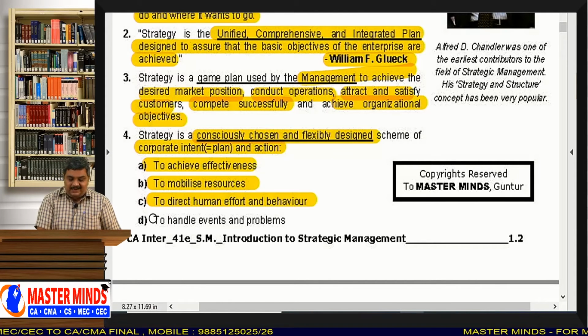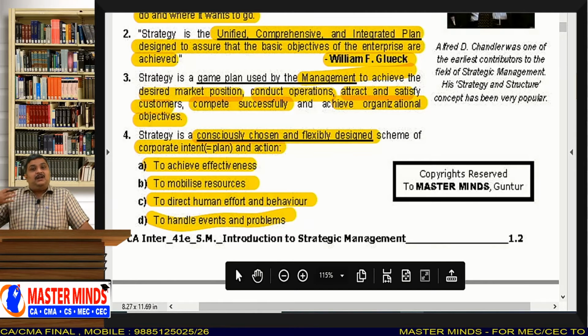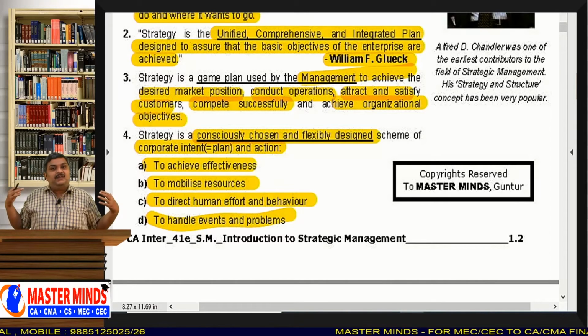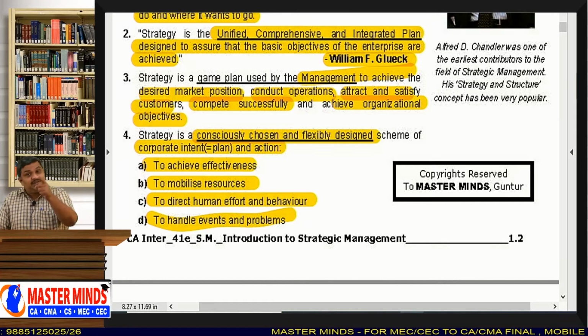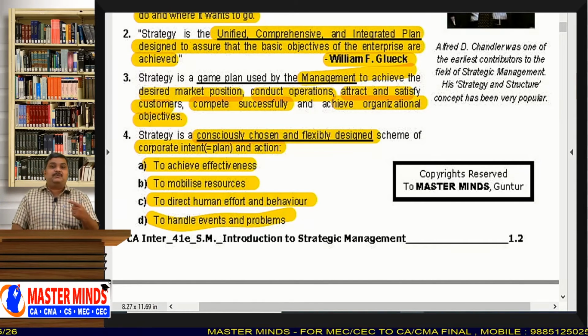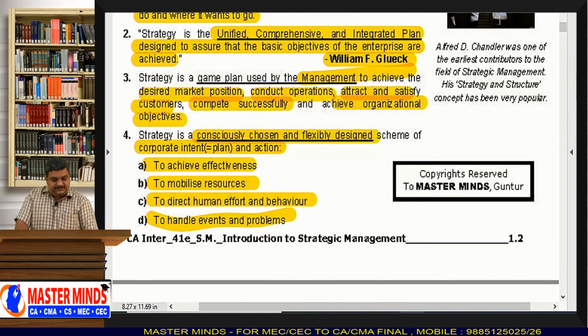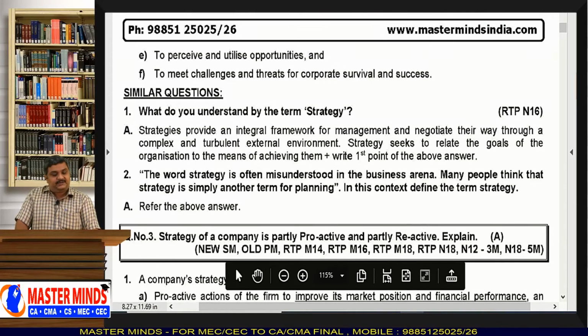And to handle events and problems. See, a lot of events take place around us, and we come across a lot of problems in our way. If you have a strategy, then you can easily solve all those problems. Next, to perceive and utilize opportunities.